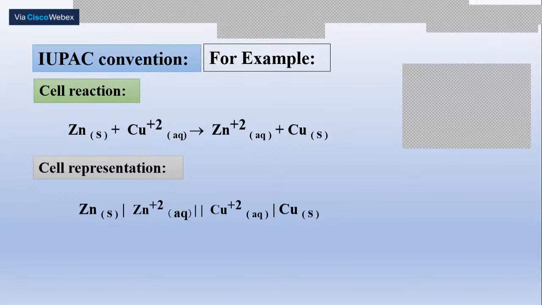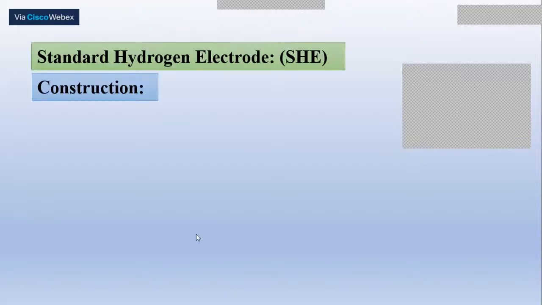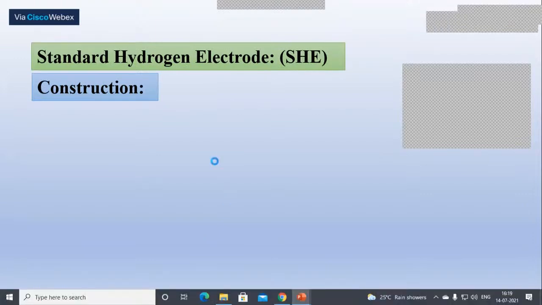If it is so, the next question is, if every electrode has its own potential, how to measure the potential? How do we know the potential value of each and every electrode? The potential of each and every electrode can be measured by taking the help of the standard hydrogen electrode.